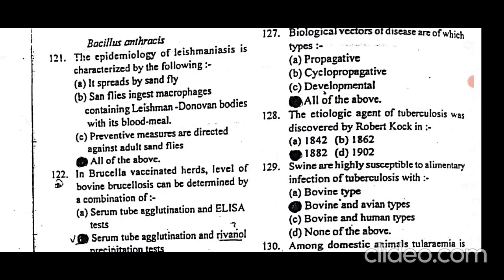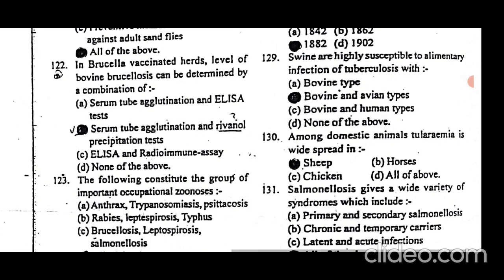So from this information we can say that all the options are correct, as it spreads by sandflies. Sandflies ingest macrophages containing Leishman-Donovan bodies with the blood meal, and preventive measures are directed against adult sandflies and the dogs too, from a public health point of view.